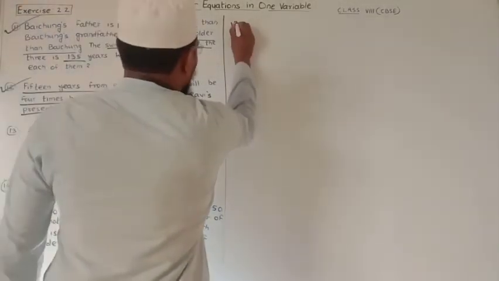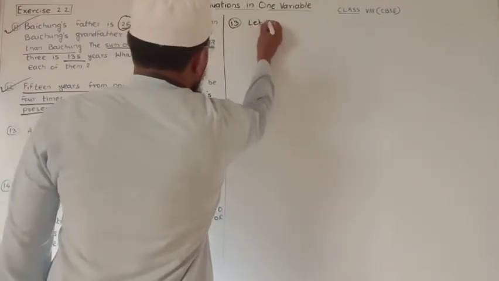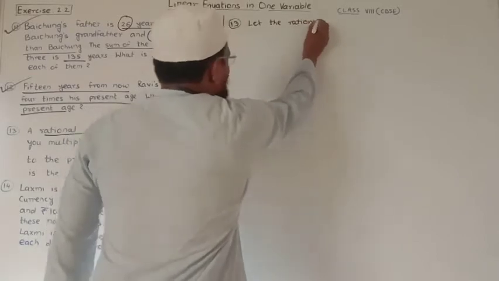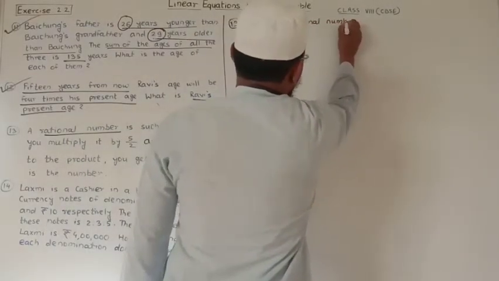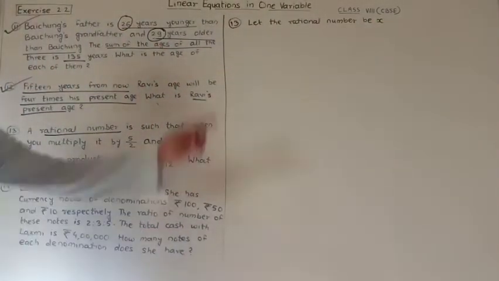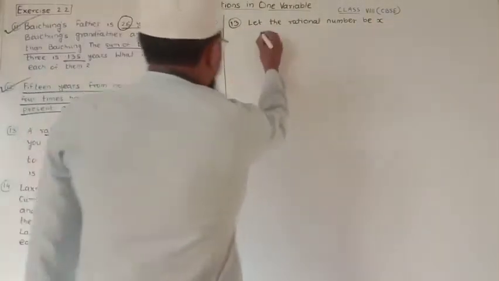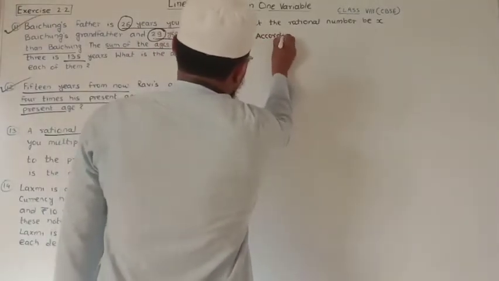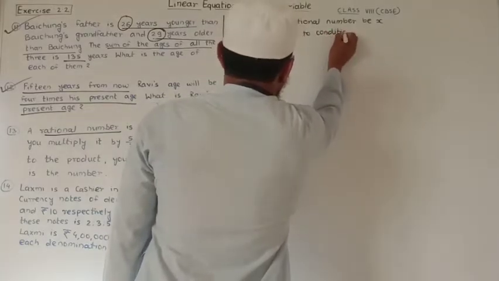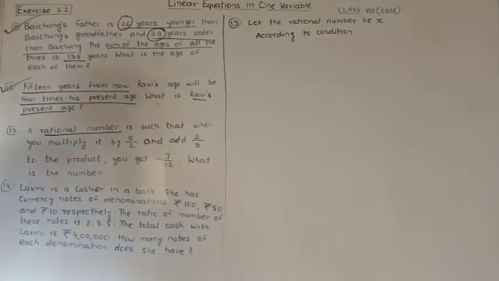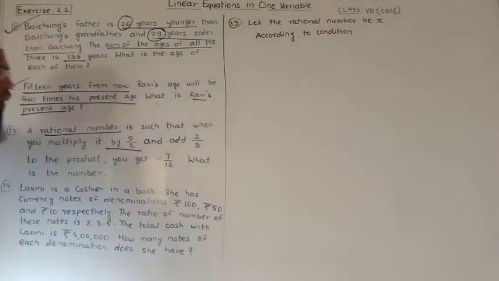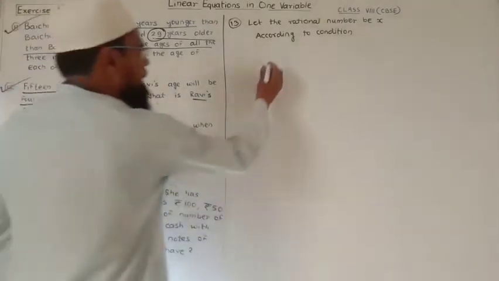So the solution of 13 is, let the rational number be x. So according to the condition, what is the condition? When you multiply it by 5 upon 2, what is the number? Number is x.